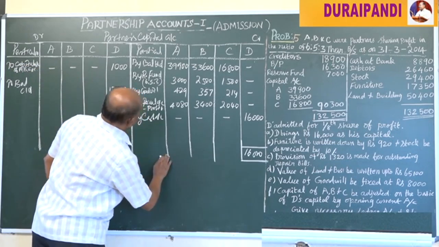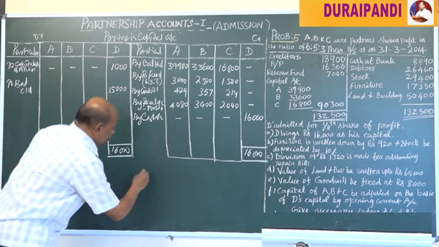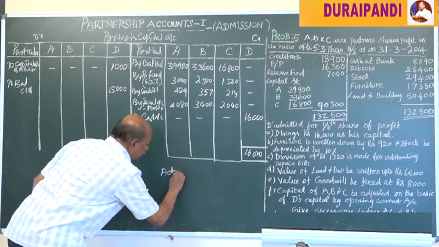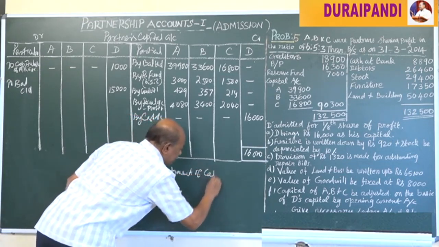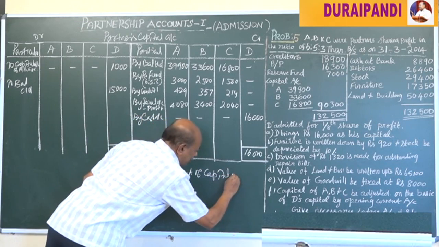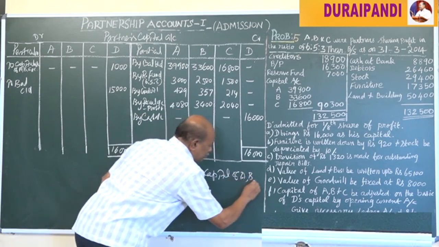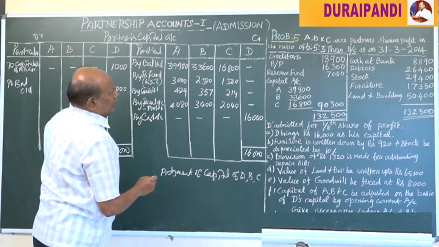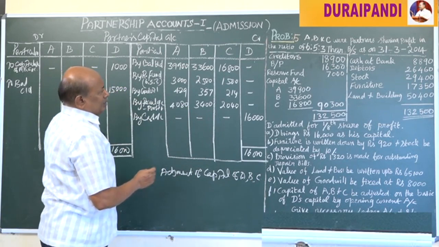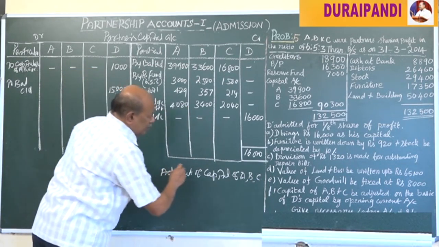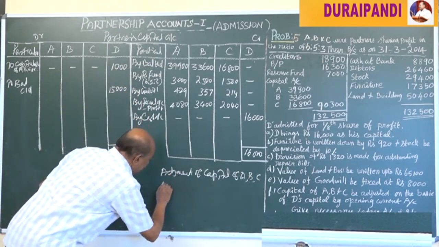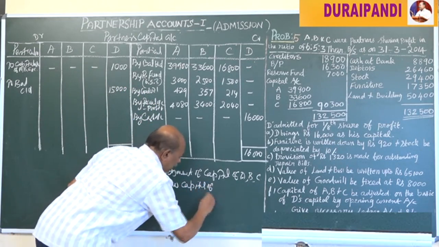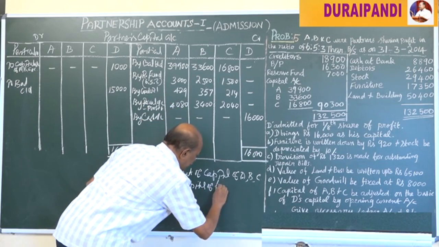That is the adjustment of capitals of A, B and C. Here the new ratio, already calculated, was 6:5:3:2.